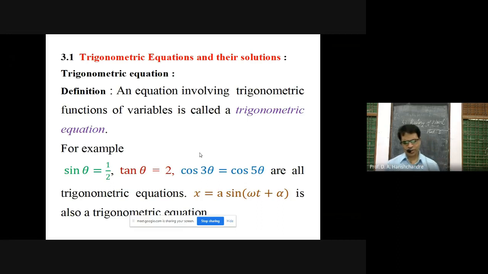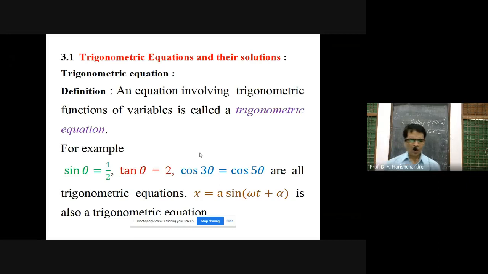Second, tan theta is equal to 2. Cos 3 theta is equal to cos 5 theta. You can take any trigonometric function and equate it to something, for example, 1 half cos theta is equal to 3. This is also one kind of trigonometric equation. You can generate many such equations. Only keep in mind, if you want to generate a trigonometric equation, take a trigonometric function and equate it to something. This is the simple logic.